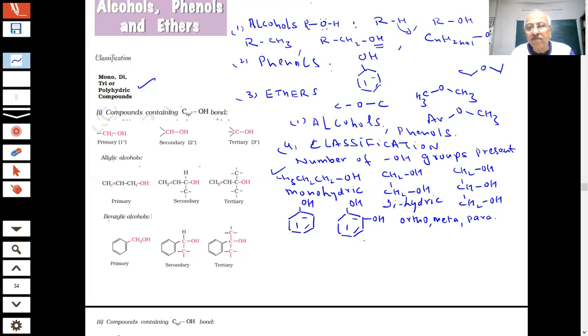So monohydric, dihydric, and you may have another one, student, trihydric. There could be more than three OH groups attached to the benzene ring, student. And most of the time we are working with phenol in our course. So this is one way of classification, how many OH groups are present, student. We can do the classification. There is nothing special about it.